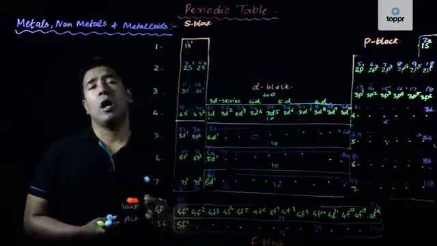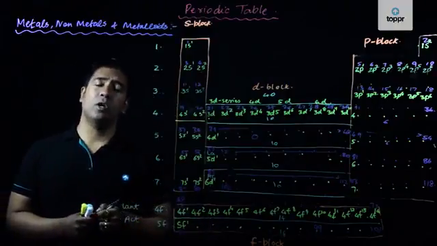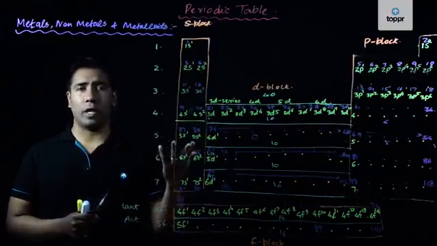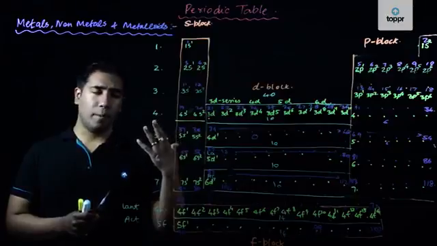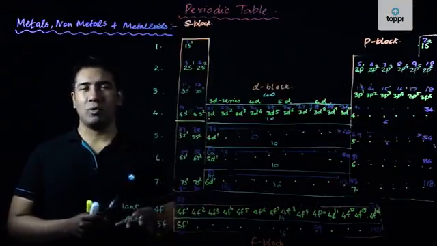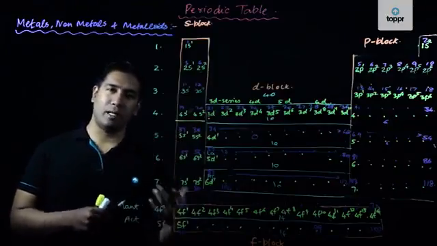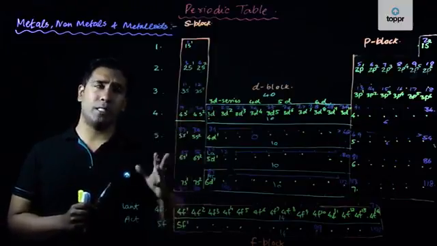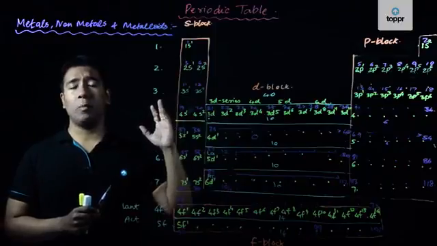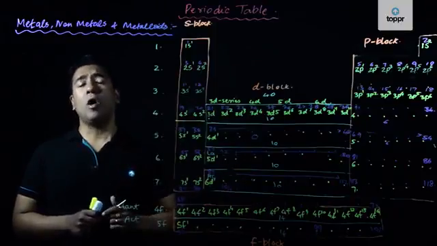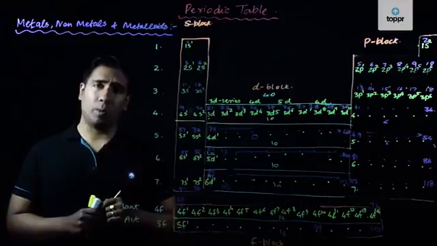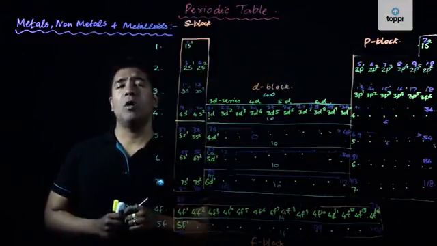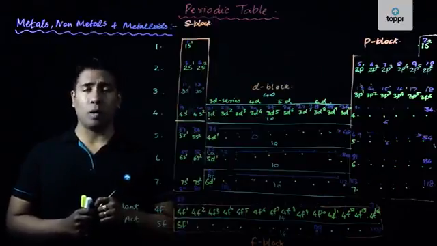Metals, my dear friends, are those substances which have a tendency of giving out electrons. I know that you might be thinking, sir, metals are those substances which are shiny, which have metallic luster, which conduct heat and electricity. But right now I'm not talking in terms of physical properties. I'm talking in terms of the chemical definition of metals. So how do we define metals in terms of chemical properties? Metals are those substances which have a tendency of giving out or donating one or more electrons.